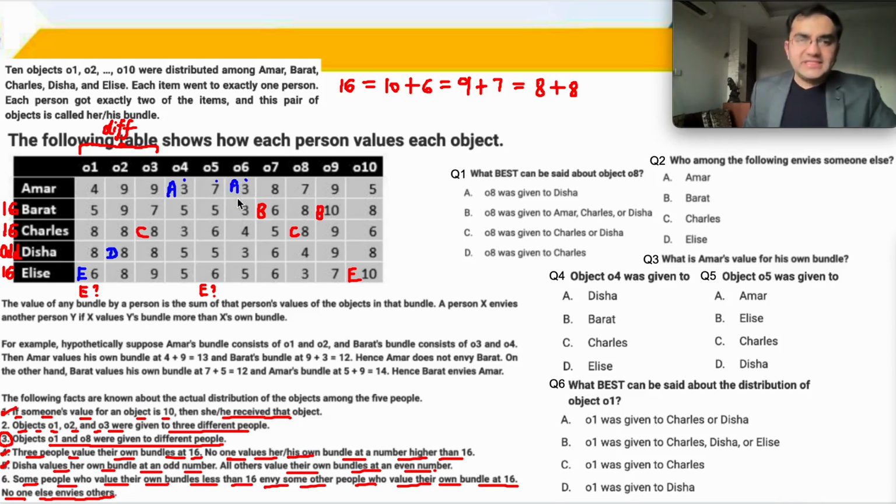And if A is 6, the other two values go to D, and if A is 6 then also A is envying D. That is also not allowed, which means that your current assumption that E is 6 is wrong. Because I fit E, then when we fit D and A, it's not working out. So therefore E is not here, E is over here.